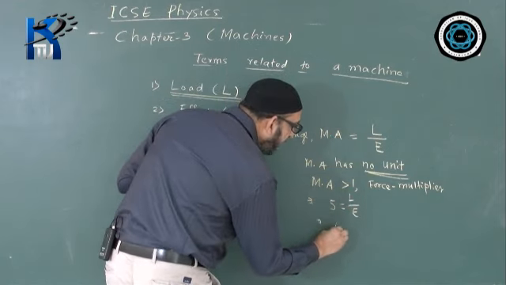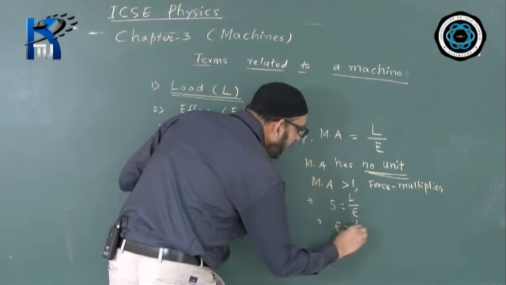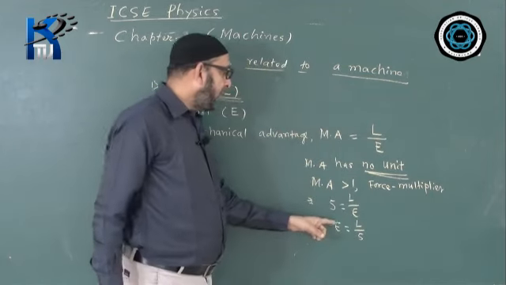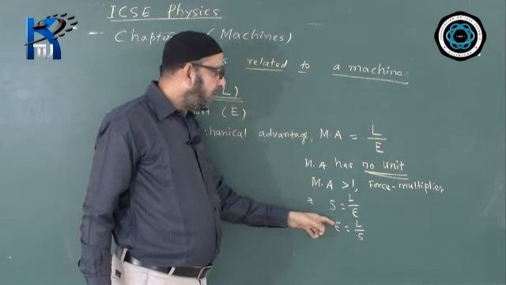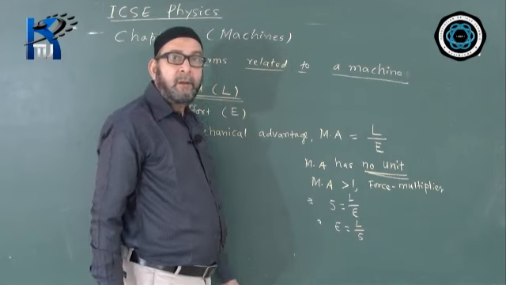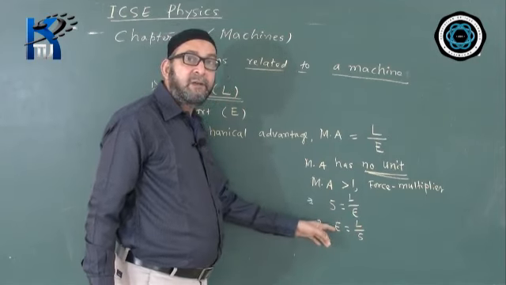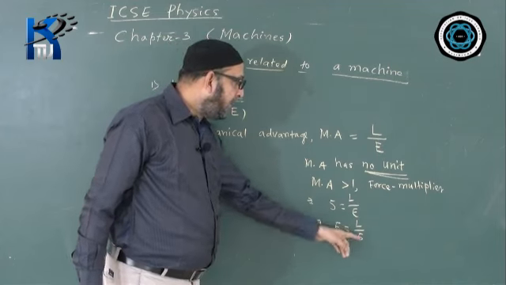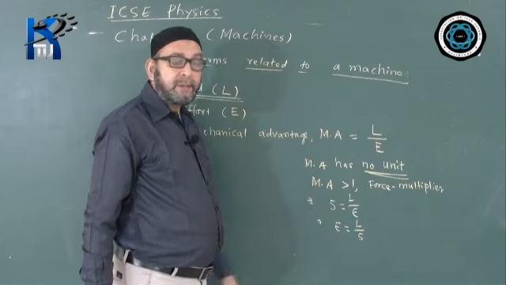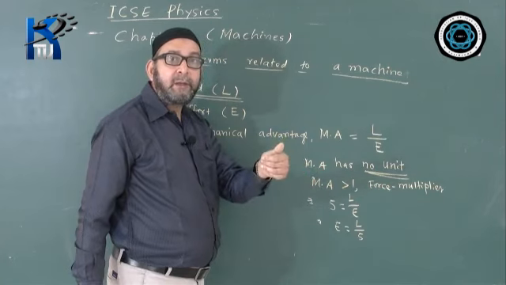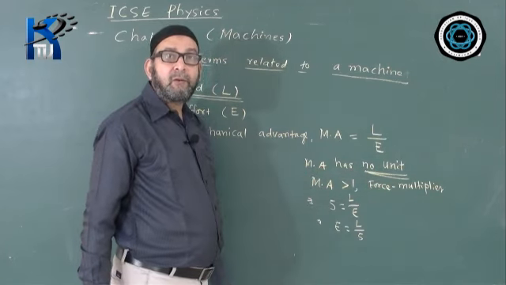So load by effort, therefore effort value will come L divided by 5. That means how much effort do we have to give? We have to give an effort of 1 by 5 times the load. That means if the load is 100 Newton, how much effort is needed to lift the load? 100 by 5, the answer is 20 Newton. That means less effort. We are giving an effort of 20 Newton only, but overcoming a load of 100 Newton.